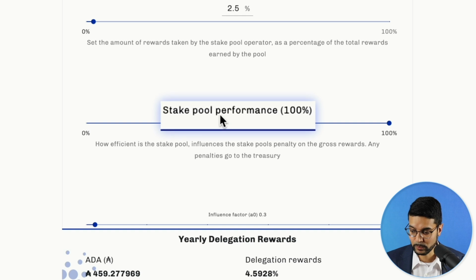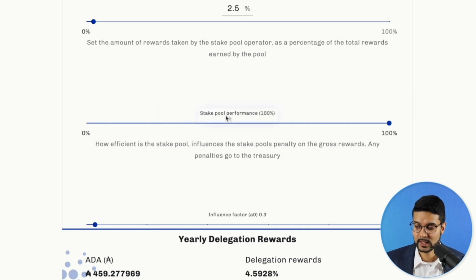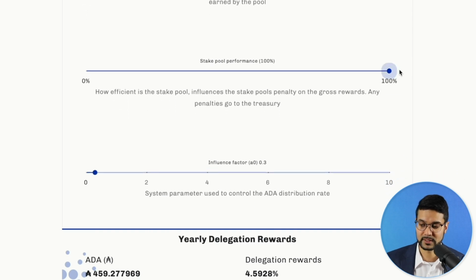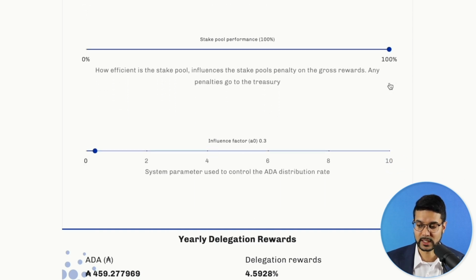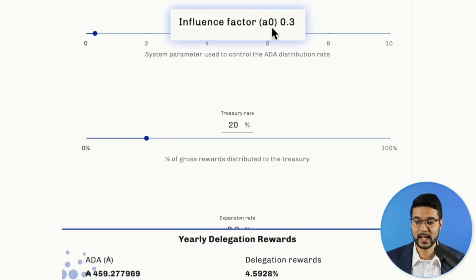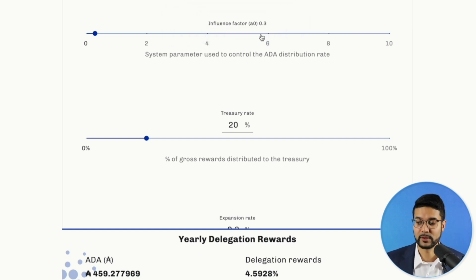And then we've got stake pool performance. This doesn't really affect your rewards too much, but we can see that this does make a little bit of a difference. So it's optimal to have a 100% performance pool. Then we've got influence factor, which is the A0 parameter. Currently A0 is set to 0.3, essentially the influence that pledge has on staking rewards. This is another parameter that is currently being debated by the community.